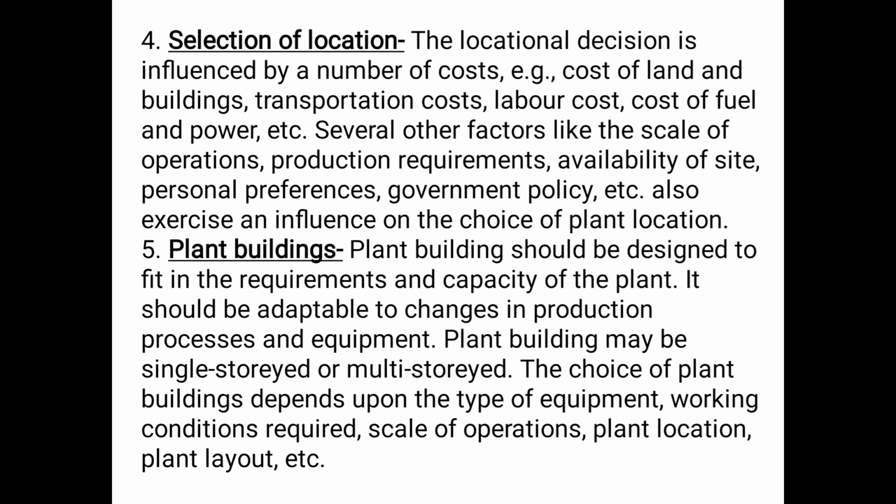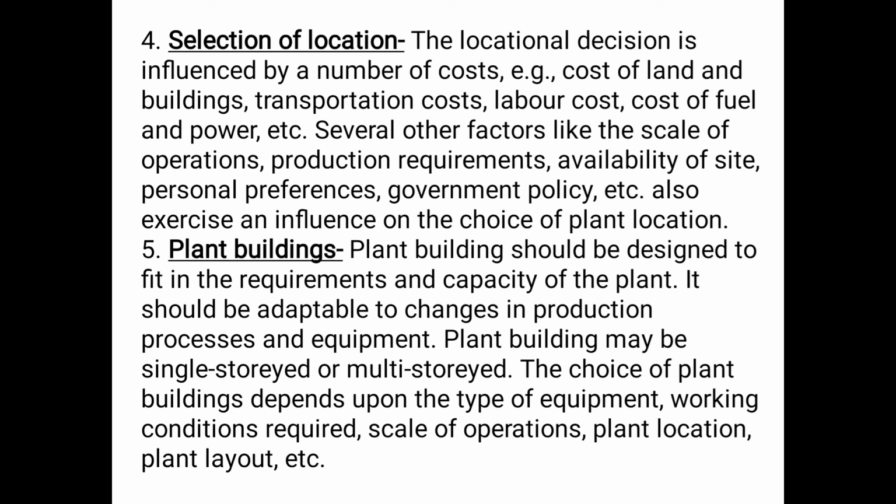It should be adaptable to changes in production processes and equipment. That means our plant building should not be rigid. It should not be fixed. It should offer flexibility. That means it can be changed according to the changes in the production techniques, the equipment or the processes.